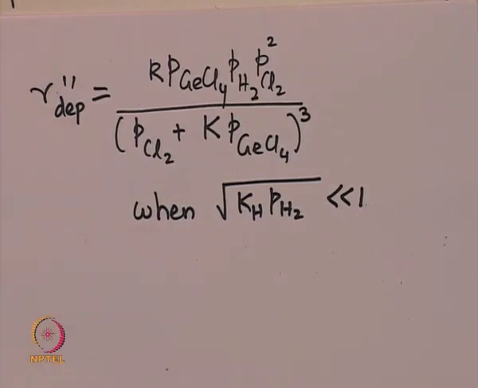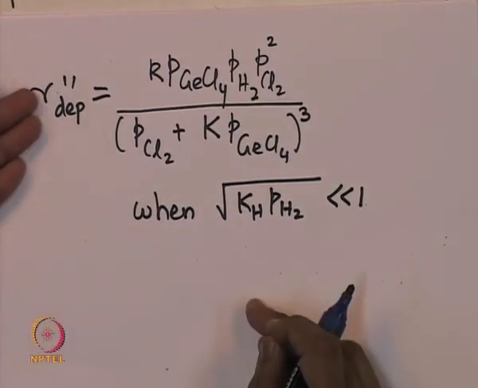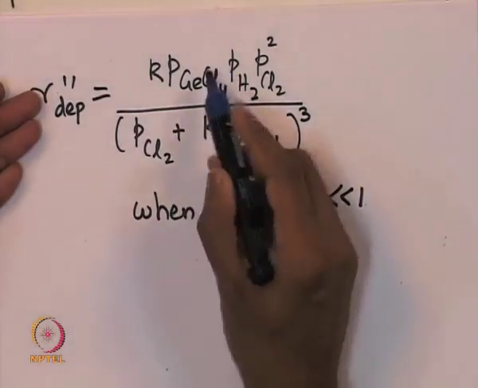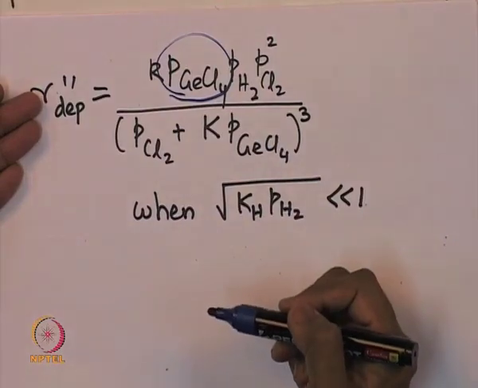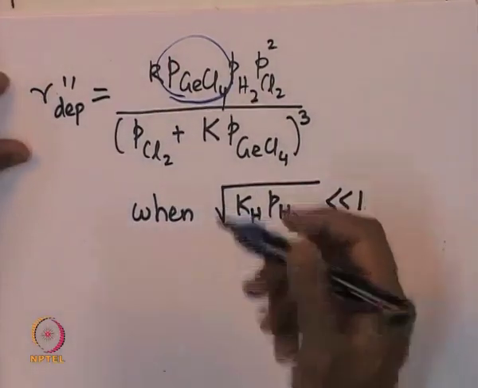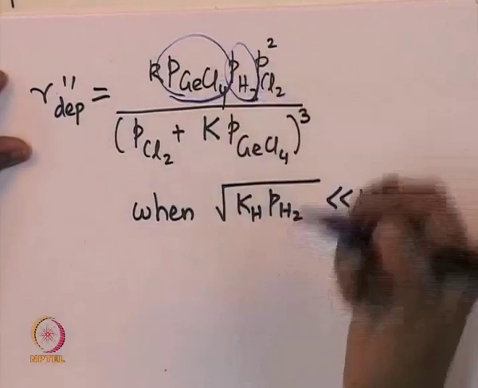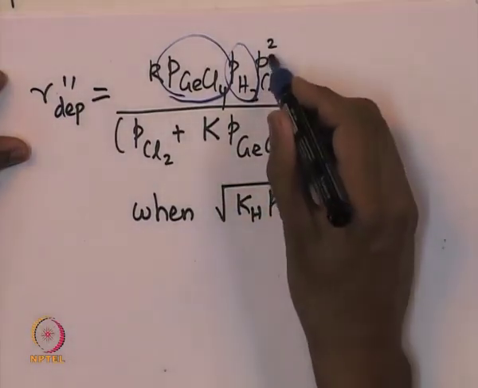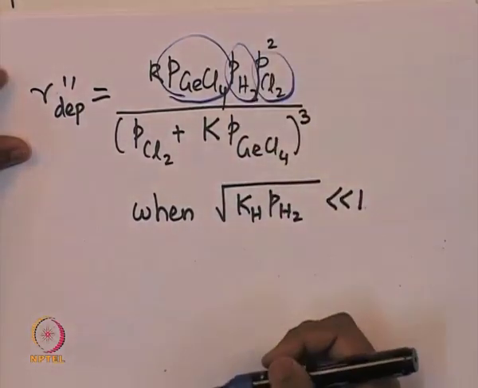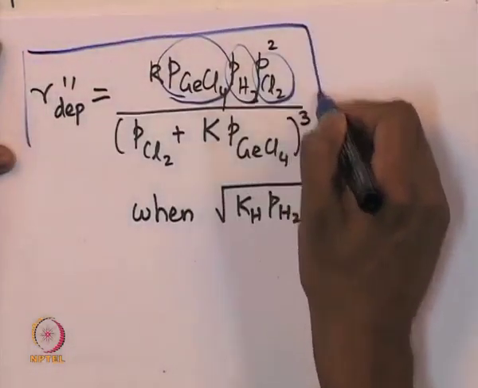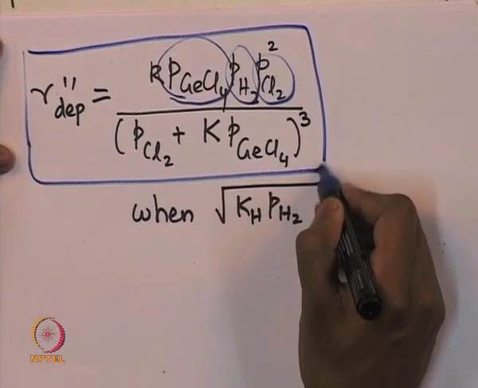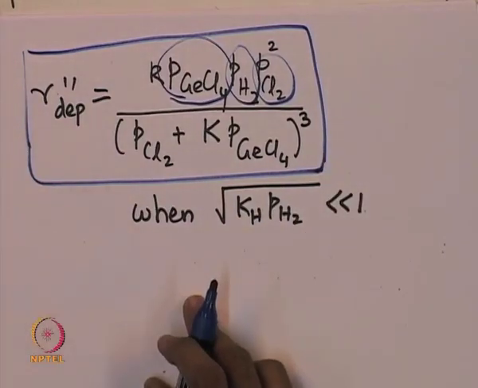So, let us stare at this equation. We see that now we have expressed the rate of deposition as a function of the gas phase partial pressure of germanium chloride, which is a measurable quantity, the partial pressure of hydrogen, which is again measurable, and the partial pressure of chlorine, which is again measurable. So from here we get the expression for the rate of deposition of germanium on the substrate.